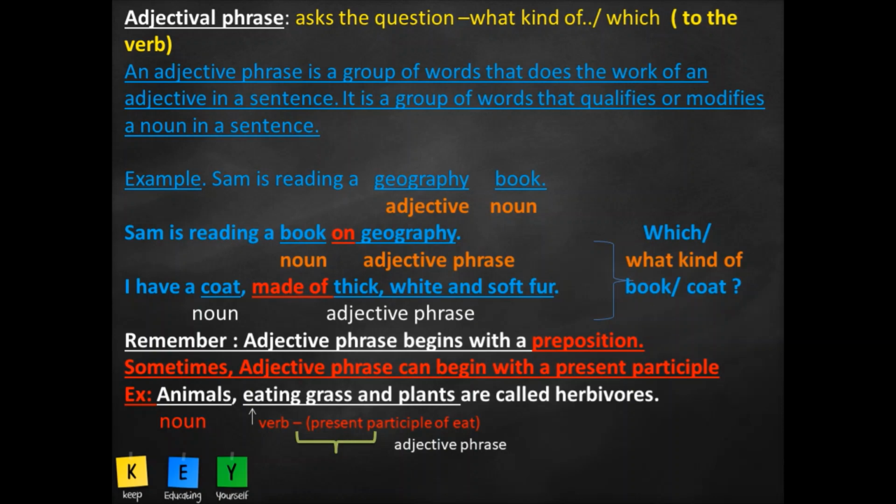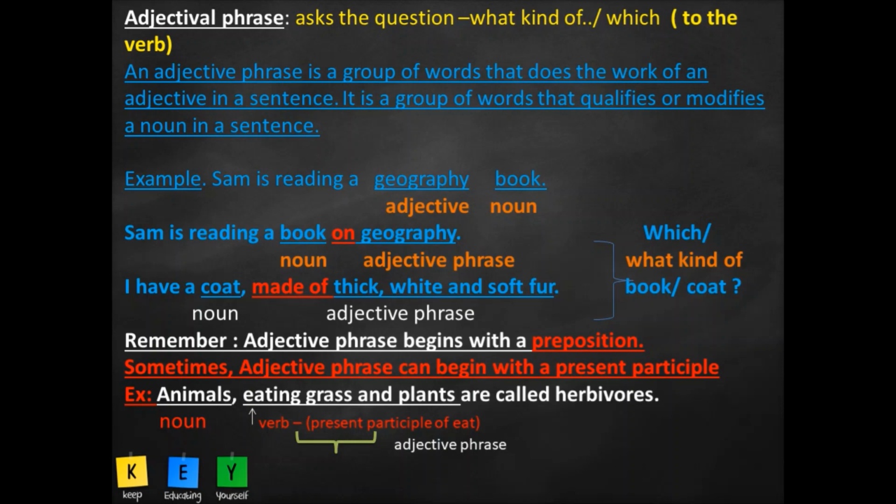Noun. Why do I focus on the noun, children? Because adverbs would be just before or after the verb. That is the trick to identify them. Adjective just before or after the noun would be your adjective phrase. Just remember that it is as simple as that. Focus on these four points. Keep it in your mind.